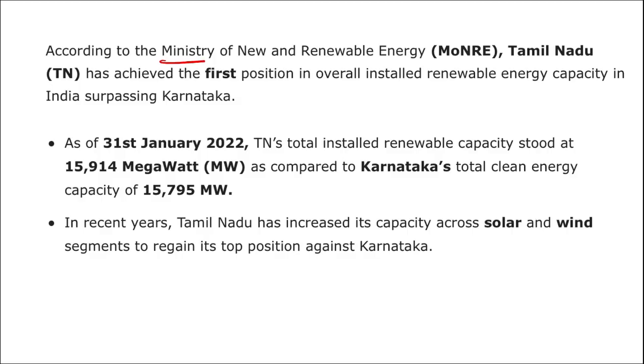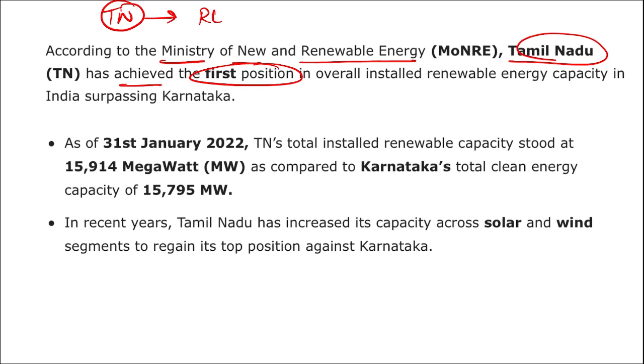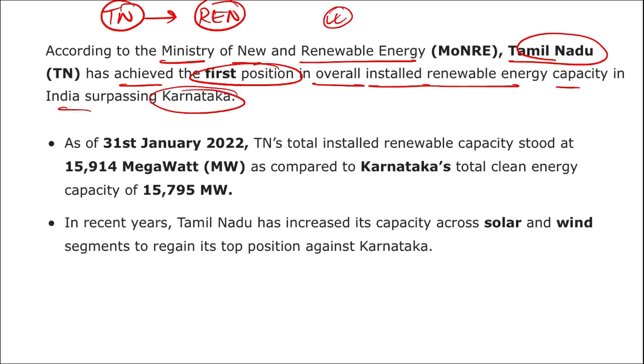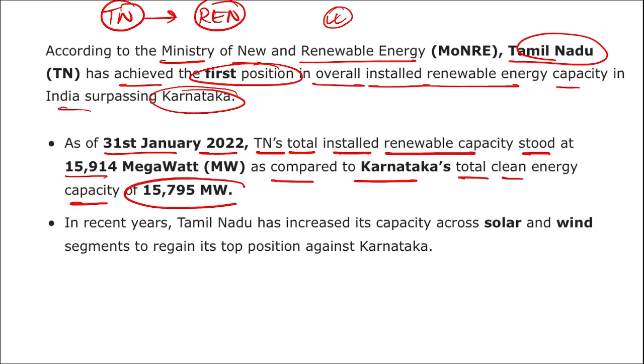Let's look at it. According to the Ministry of New and Renewable Energy, Tamil Nadu has achieved the first position. So who is ruling renewable energy now? It is your Tamil Nadu in overall installed renewable energy capacity, surpassing Karnataka. So the most renewable energy is produced in which state now? Tamil Nadu. As of 31st January 2022, Tamil Nadu's total installed renewable capacity stood at 15,914 megawatts as compared to Karnataka's total clean energy capacity of 15,795 megawatts. So the first state in terms of renewable energy is your Tamil Nadu.